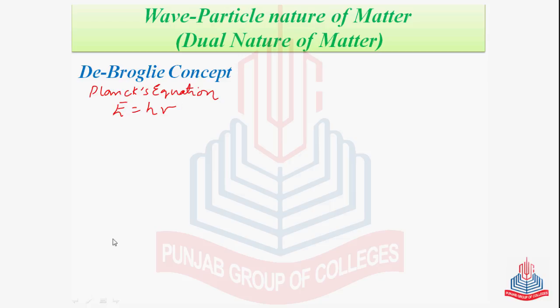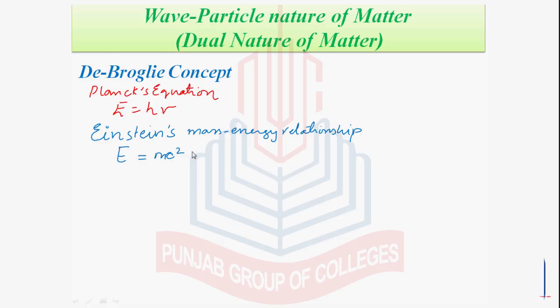And the second pre-existing phenomenon used by Lewis de Broglie was Einstein's mass-energy relationship, which is E is equal to mc square, where here m is the mass of the photon and c is the velocity of the photon.